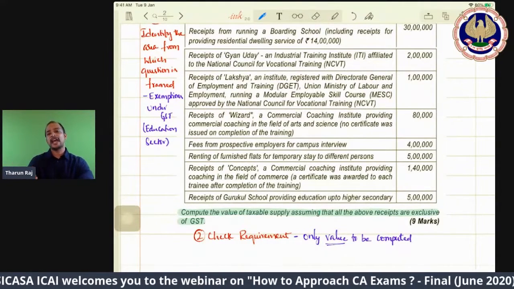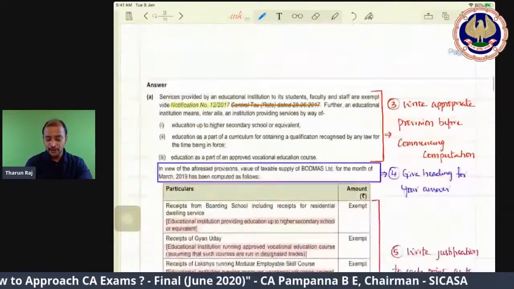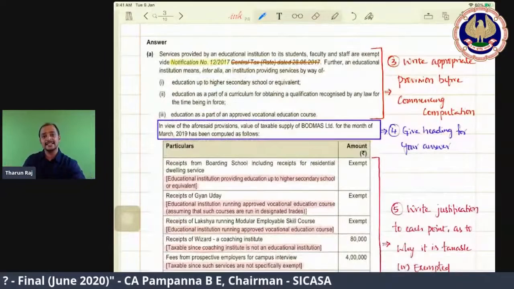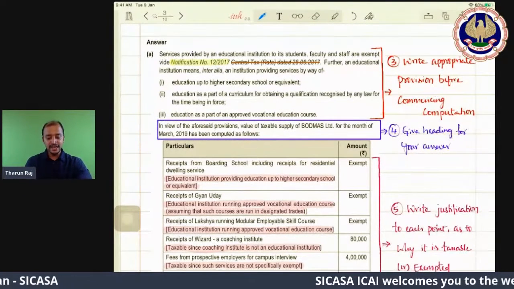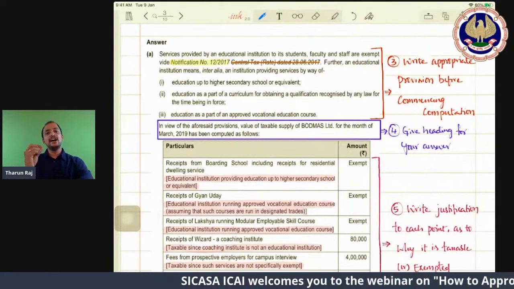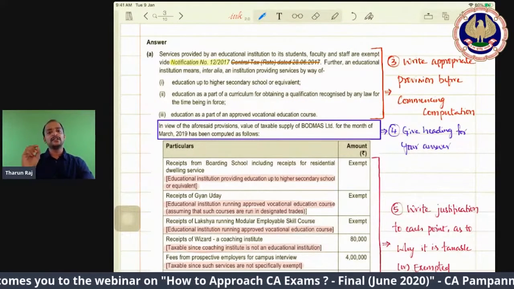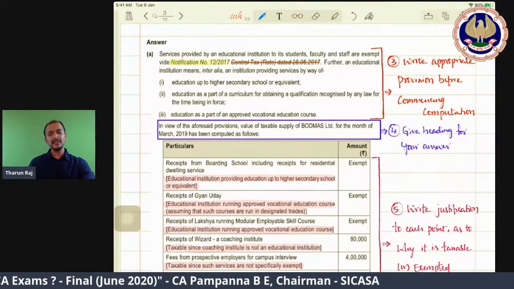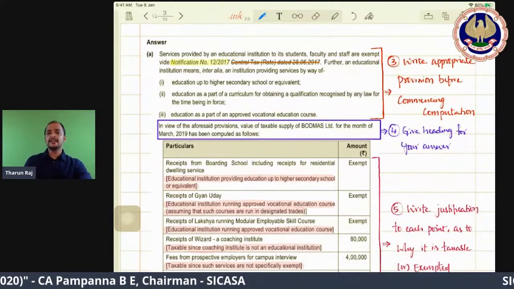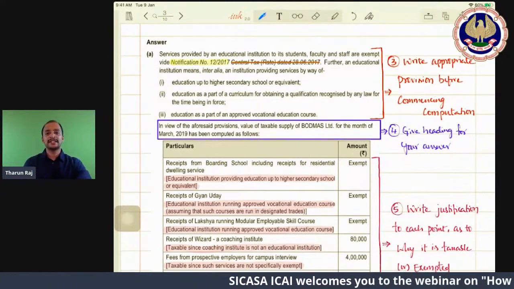Now I am proceeding to the answer presentation. In the answer presentation, when you look into the answer, see, this is the suggested answer of November 2019 exam. In that suggested answer, see how it has been presented. When you read the question and see the answer, we will be overlooking many points, and these points really are important for presentation. See how the answer is presented.